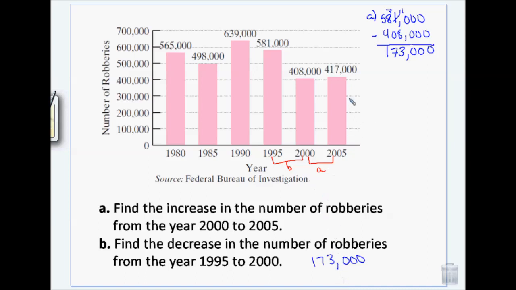For the increase here, we're going to subtract 417,000 minus 408,000. Subtracting zeros, always easy. Okay, 0 minus 0 is 0, 4 minus 4 is 0, so we went up 9,000 robberies between 2000 and 2005.